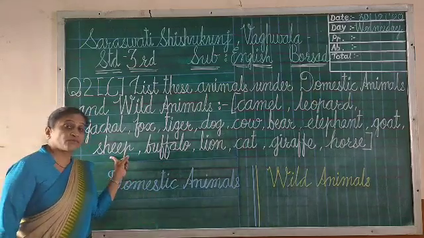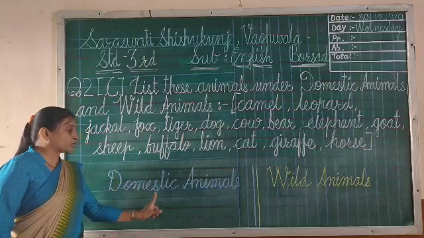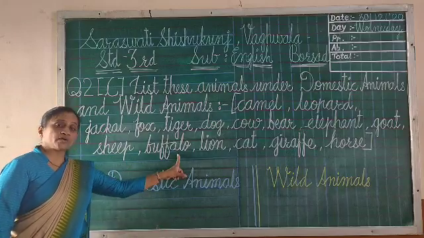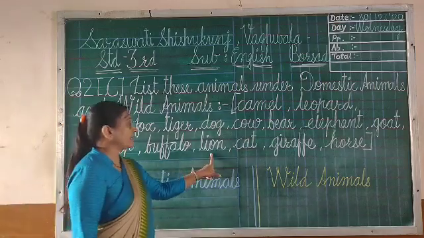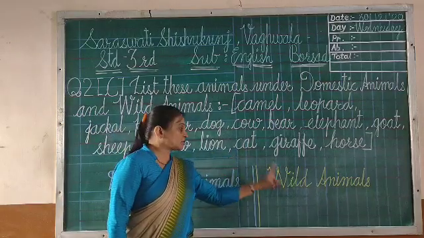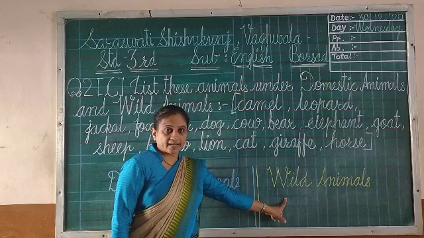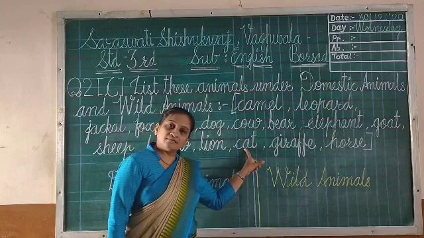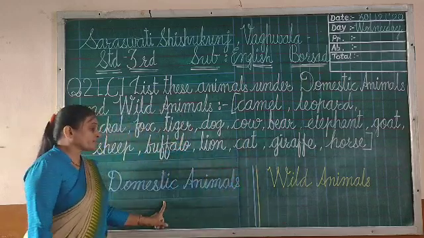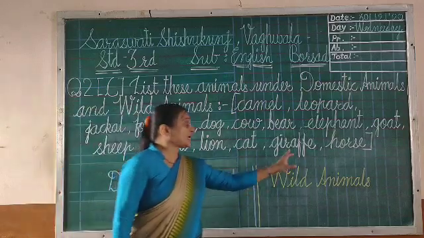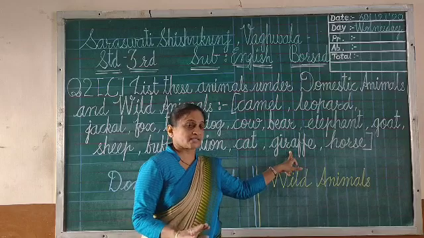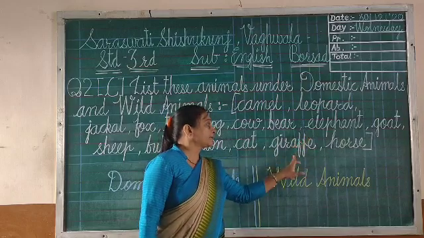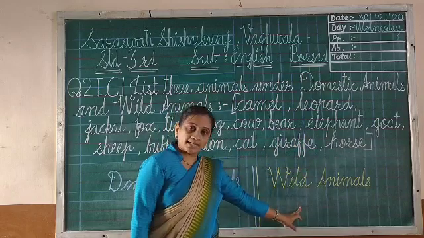Then after sheep. Sheep also gives us wool, right? So sheep is also domestic animal. Buffalo gives us milk. Buffalo is domestic animal. Lion lives in jungle, so definitely lion is wild animal. Cat, very simple. This is also domestic animal. Giraffe, it is not harming us, but it is living in forest. So that is why, like elephant, giraffe is also wild animal.